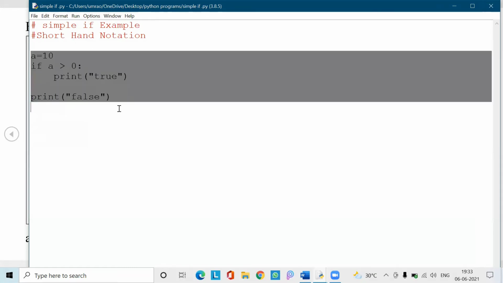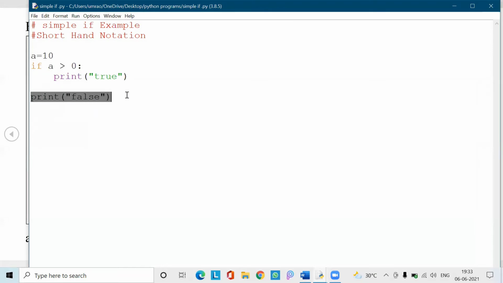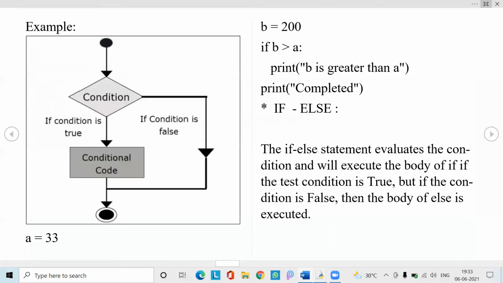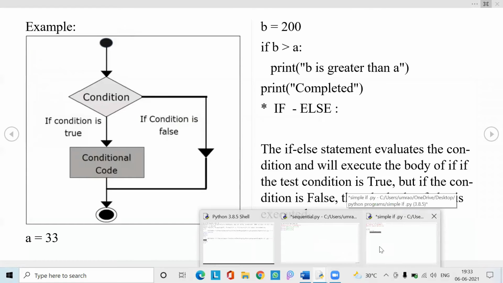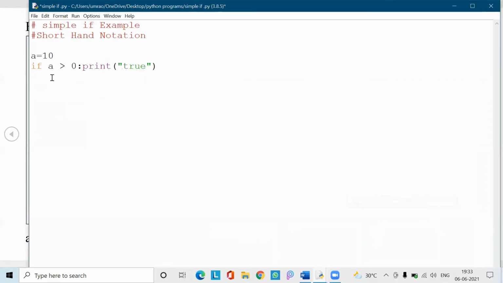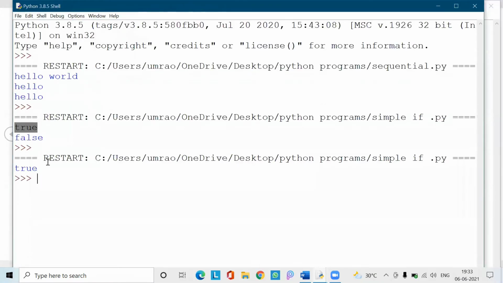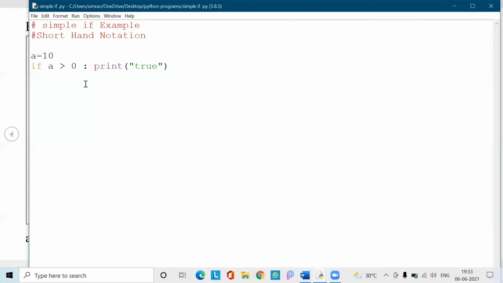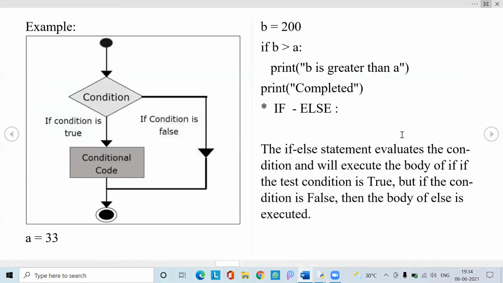This is not the shorthand notation, and now I will show you the shorthand notation. So this is the only statement that I am having. Let me move it to the back. And this is the shorthand notation, where in only one line we write our condition and our print statement. Let me run this. And this also runs successfully. So it has given me true. So simply in one line we complete our simple if declaration or condition. This is the shorthand notation, and the normal representation we have already seen.